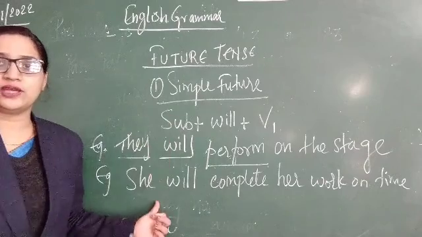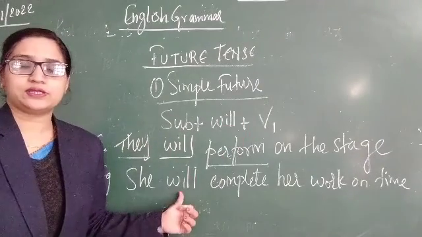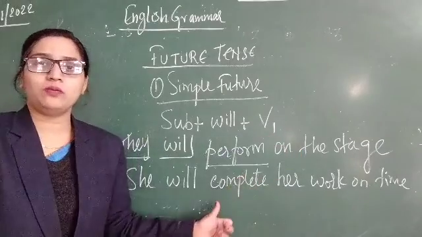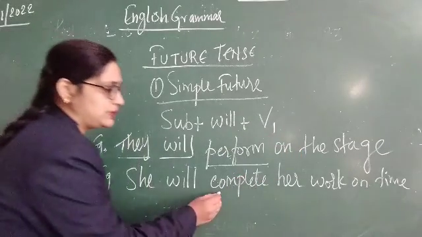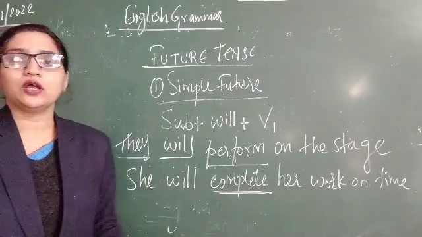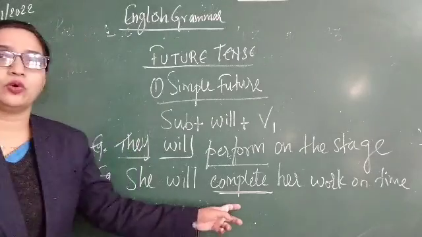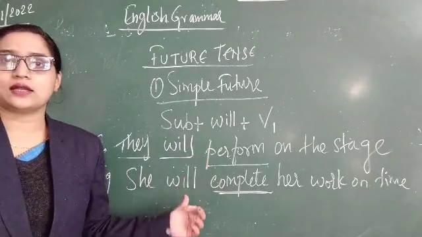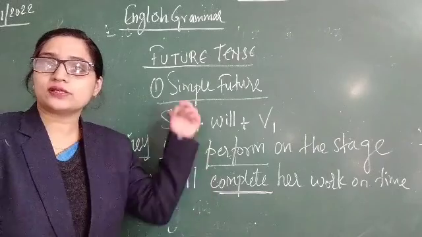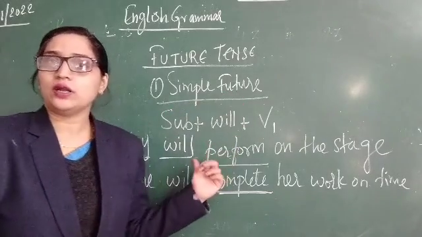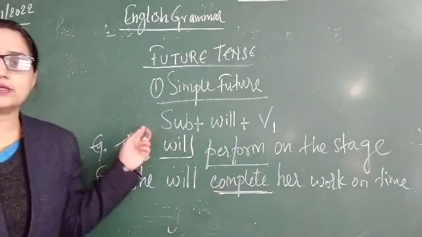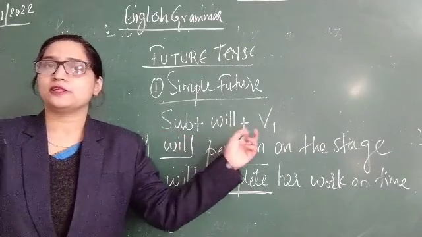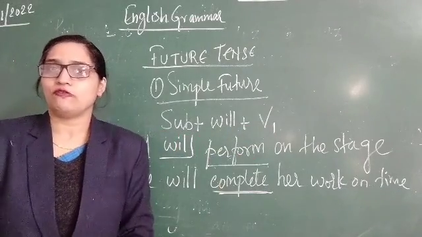She is the subject, will this helping verb in the future, and verb first form complete. Complete is the first form of the verb, main verb. Okay, her work on time. So these are the examples of simple future tense. Okay, its structure is subject plus will plus first form of the verb.